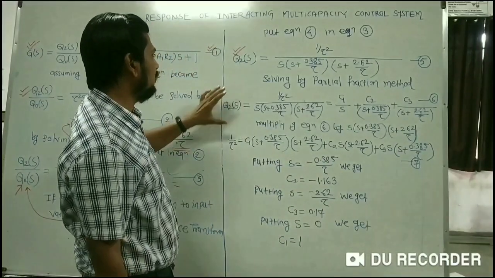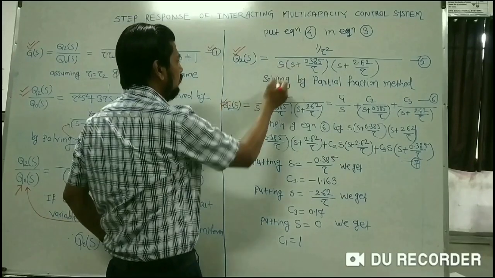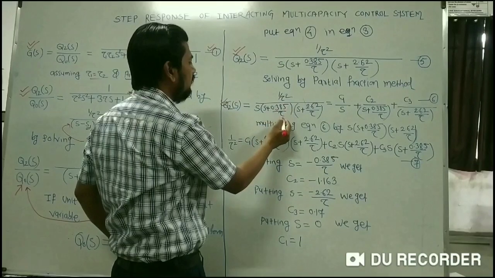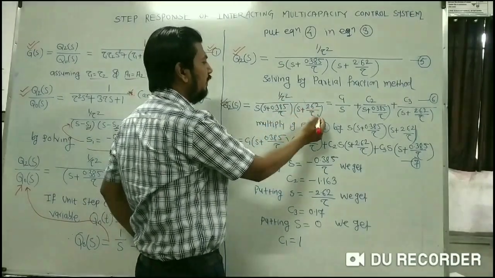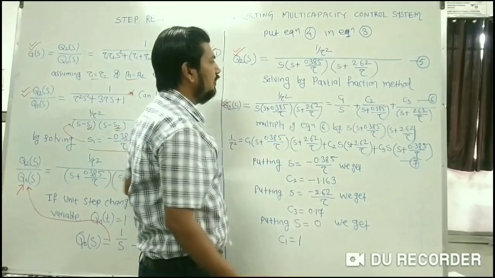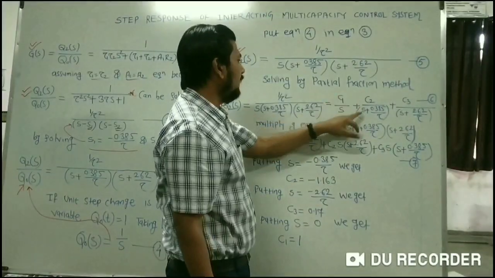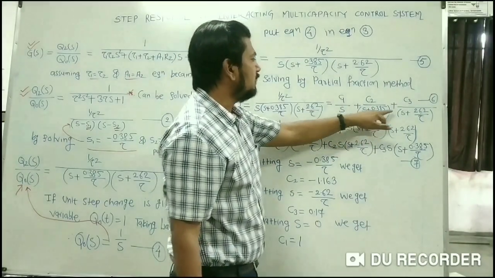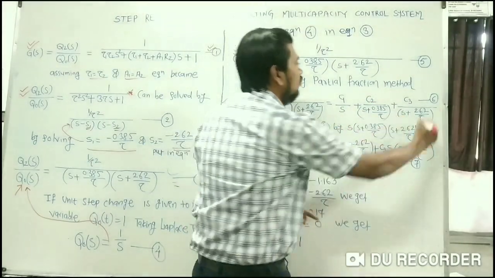So I can write here Q2 of S is equal to 1 by tau square into S plus 0.385 by tau into, in the bracket, S plus 2.62 divided by tau, which can be written in fraction form as C1 by S plus C2 by S plus 0.385 divided by tau plus C3 divided by S plus 2.62. This is my equation number 6.